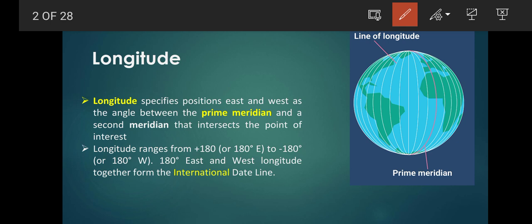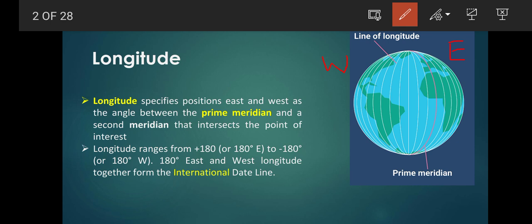Let's take this as the east side, and this is the west side. This is north and this is south. The upper side is north and the lower side is south. So the east and west. What is the function of longitude? Longitude specifies positions east and west as the angle between the prime meridian and a second meridian that intersects the point of interest.